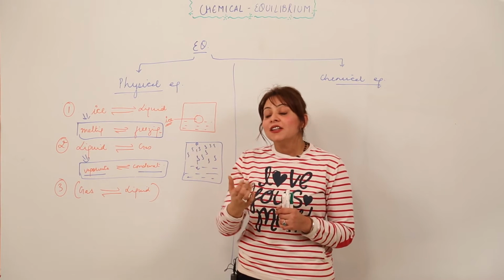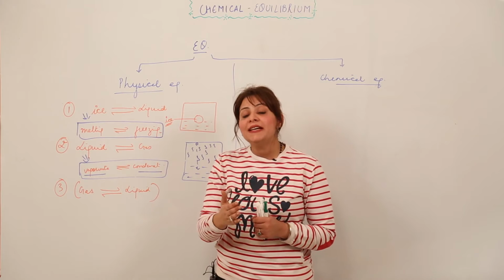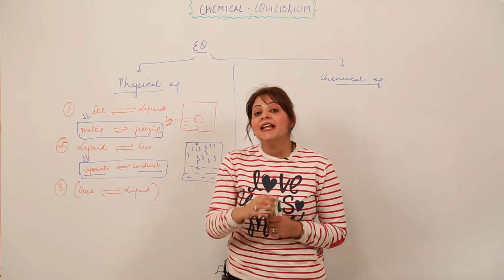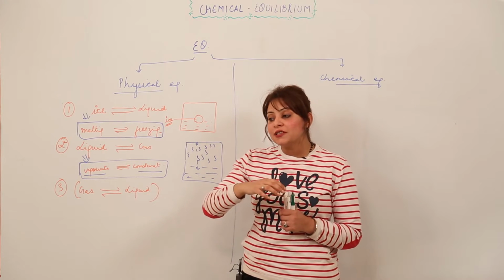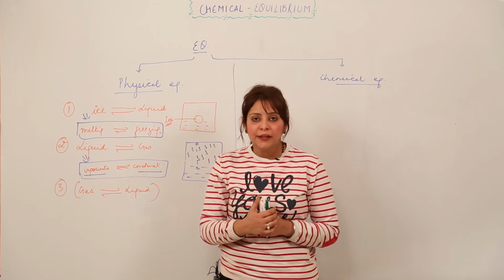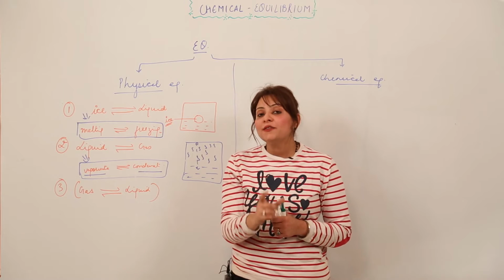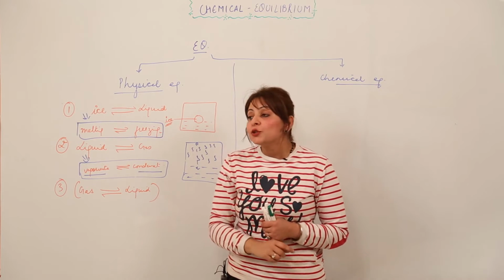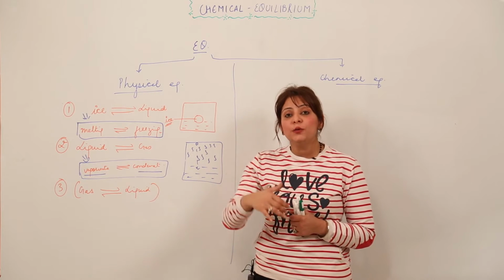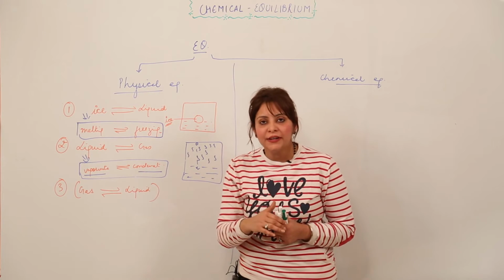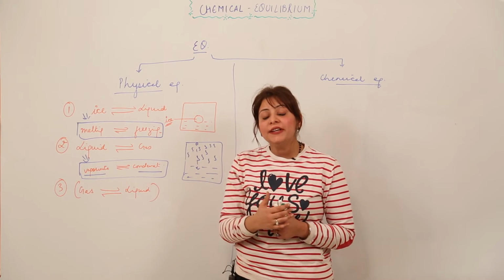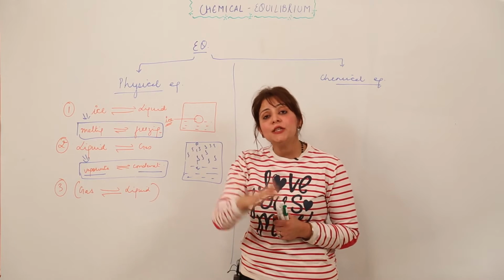So that means there is a certain factor which makes the gas soluble in the water, and a certain factor which decreases the solubility of gas in a liquid. So what is that factor? That is pressure, right? So if we wish to dissolve a gas in a liquid, we just have to increase the pressure, because the solubility of the gas in liquid increases with increase in pressure.